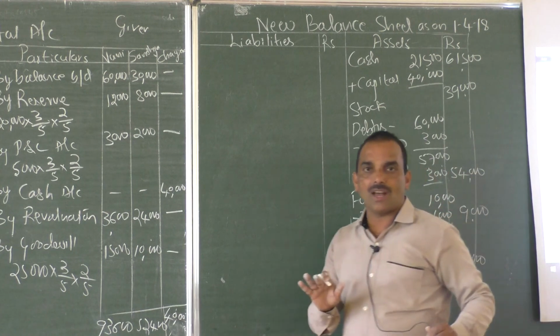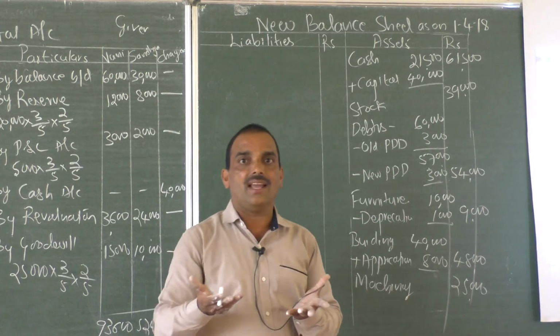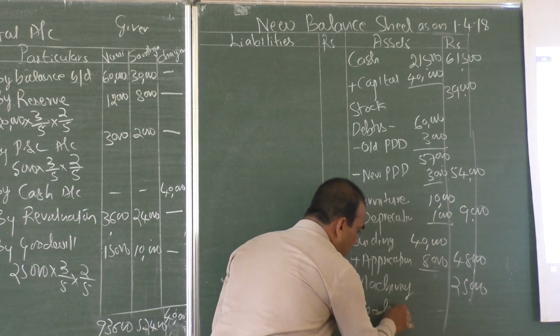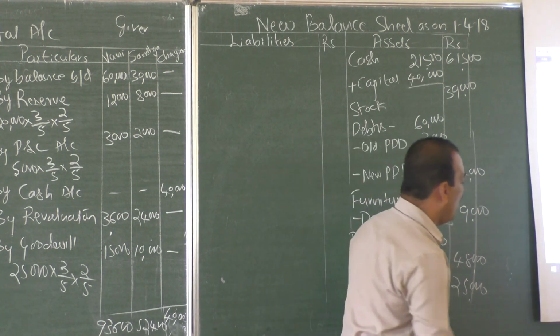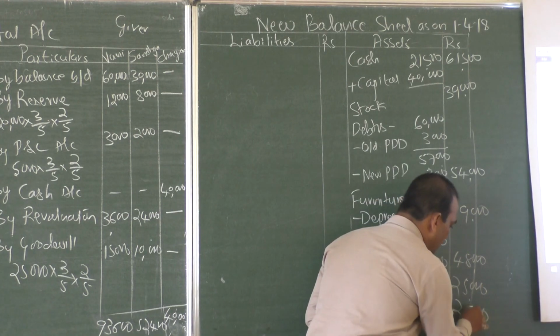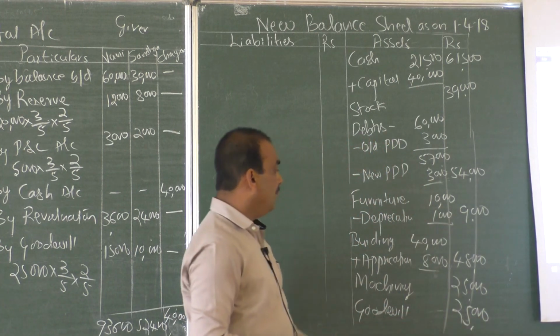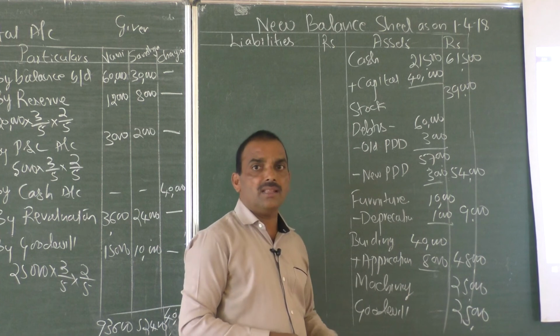It is not withdrawn, which means goodwill will remain in the business. Such a goodwill value of rupees 25,000 will remain in the business. If withdrawn, goodwill would not appear in the balance sheet.